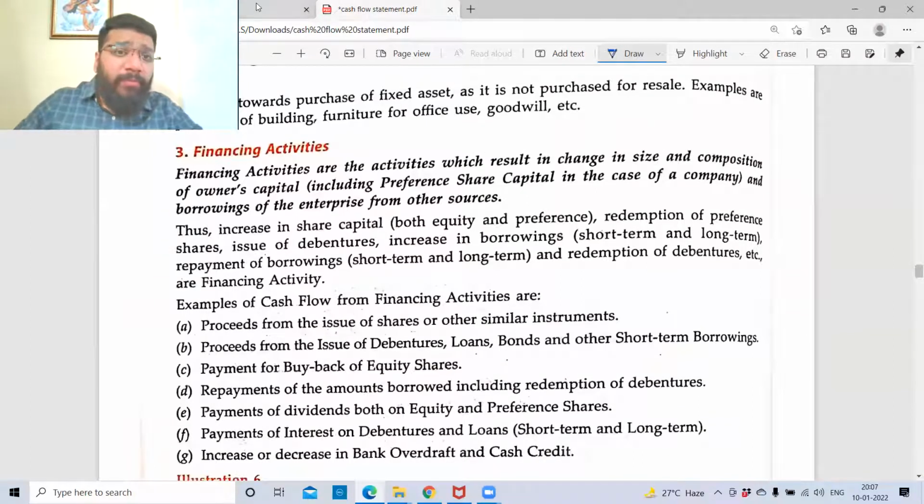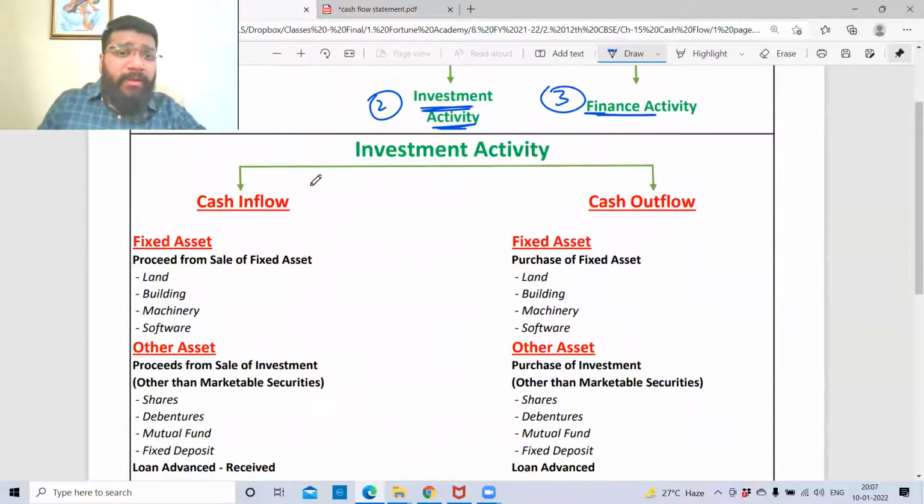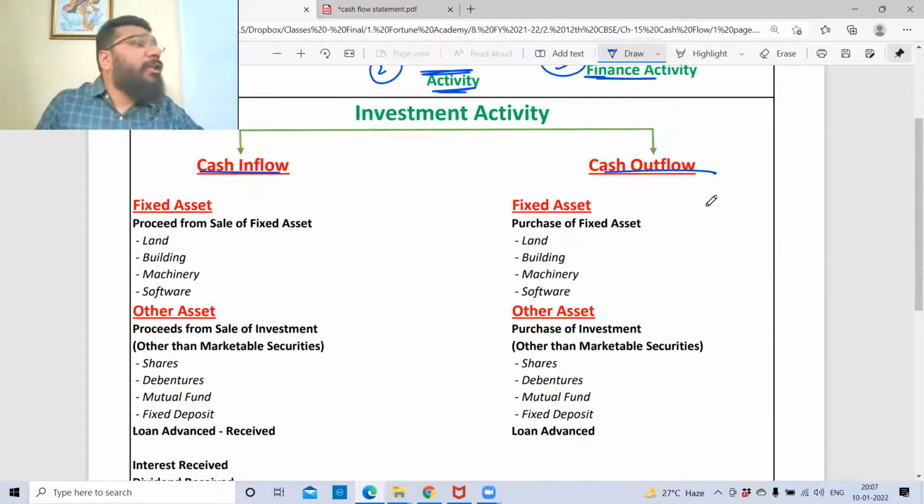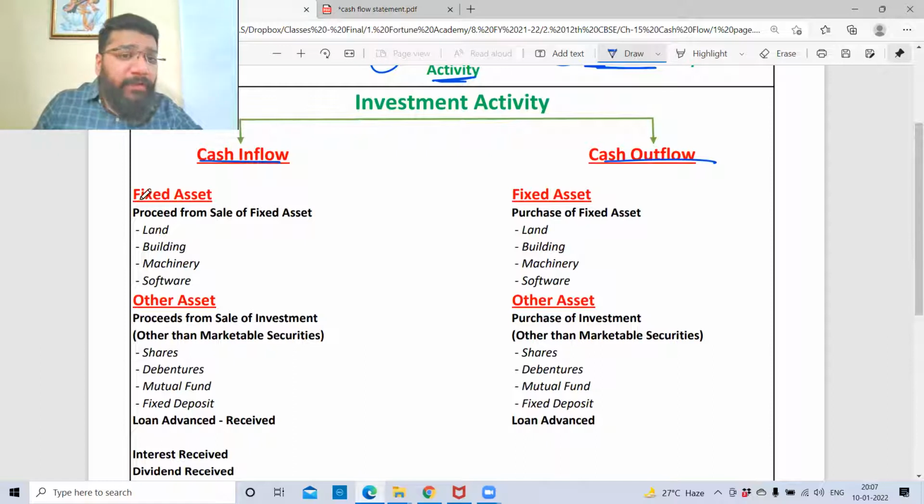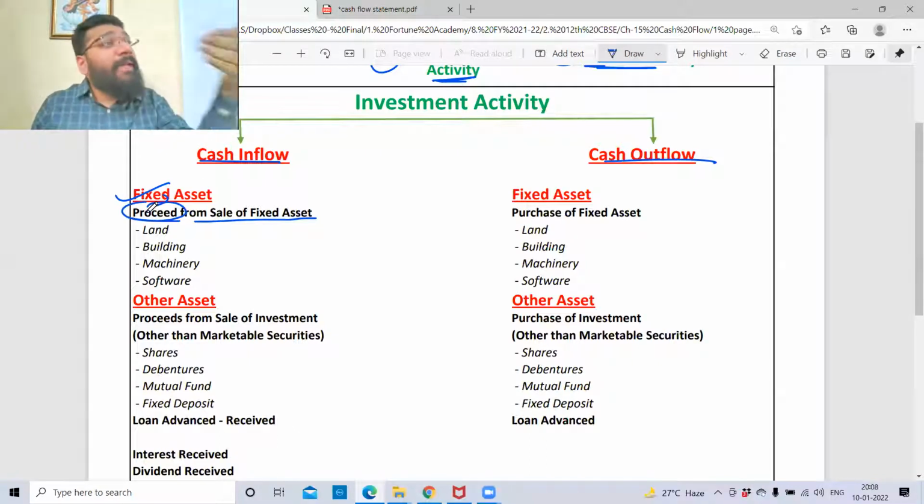Financing activity. Now, before that, I've created this for you. Investment activity has two things: cash inflow and cash outflow. So how does cash inflow happen under investment activity? Proceeds from sale of fixed assets. They'll give you the words: proceeds from sale of land, building, machinery. Proceeds means cash coming in, amount coming in. People get confused with the word proceeds. If money is coming inward by sale of land, that is my investment activity.